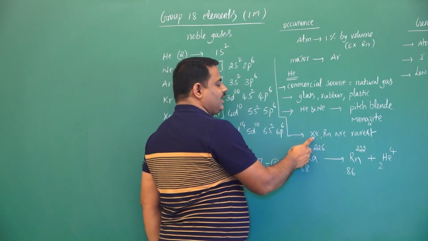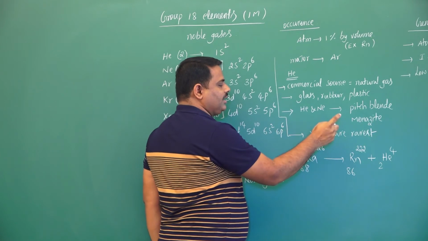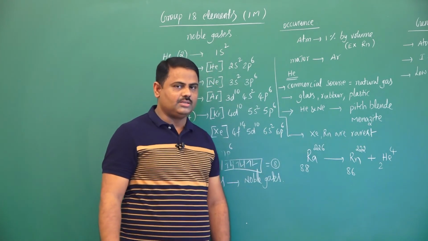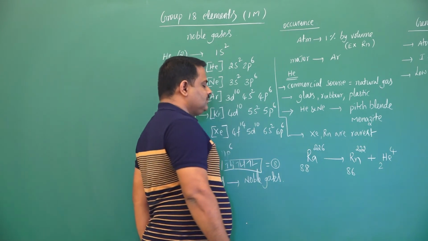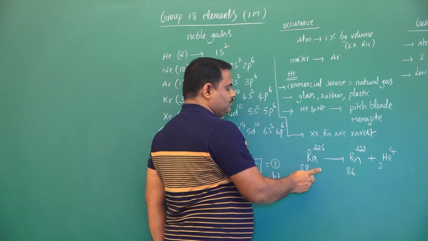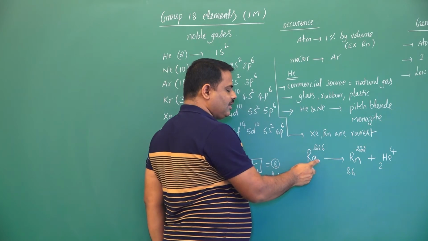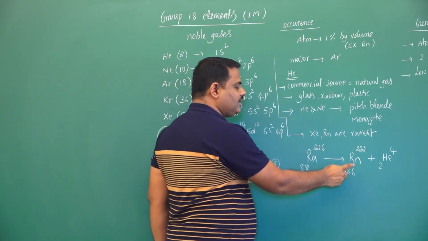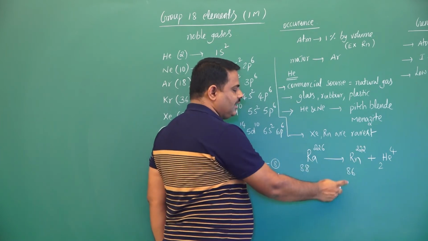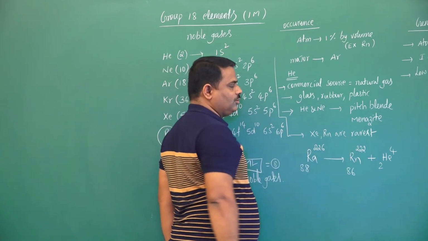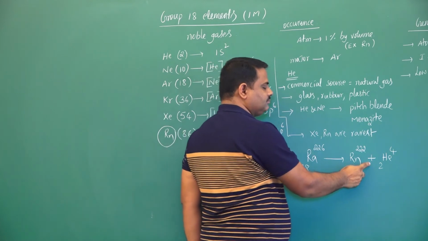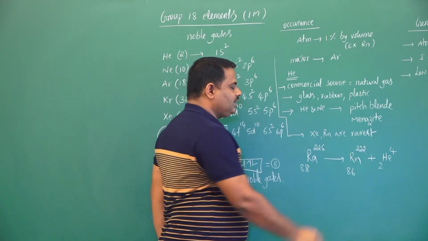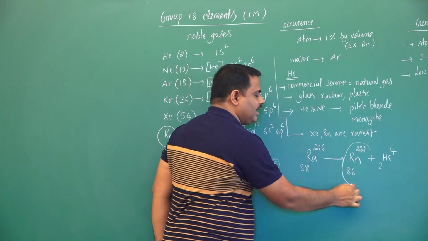And xenon, radon are rarest elements. Rarely we can identify these elements. Now here already I told you, in the disintegration of radium 88-226, you are getting radon, that is 86-222 by giving helium-24. Now in this we can get radon.